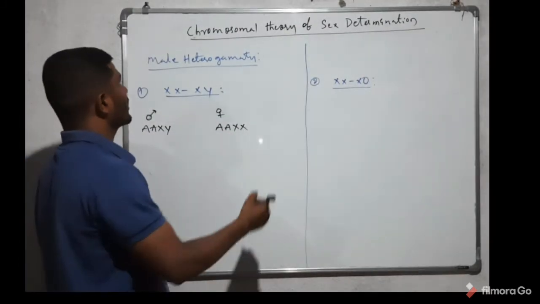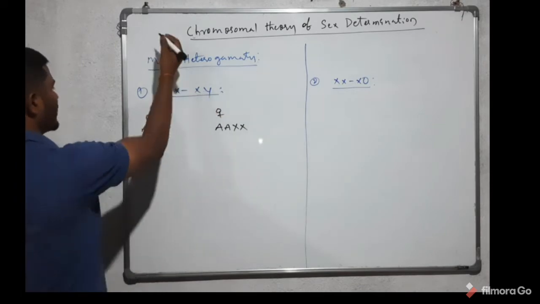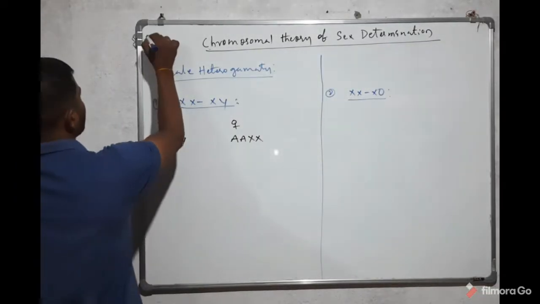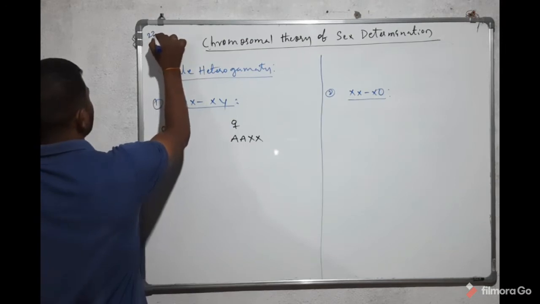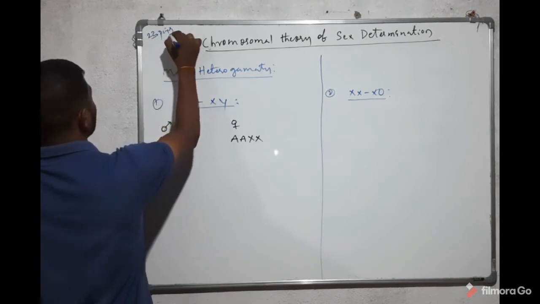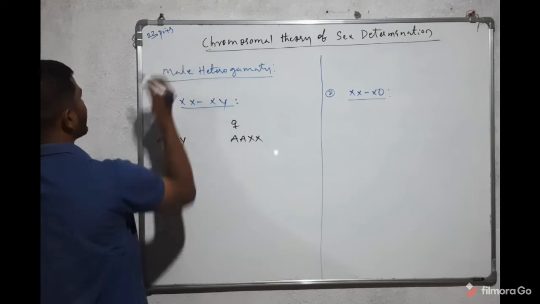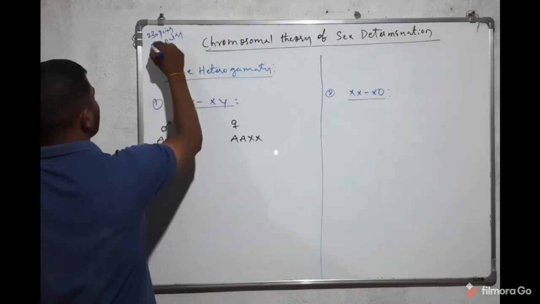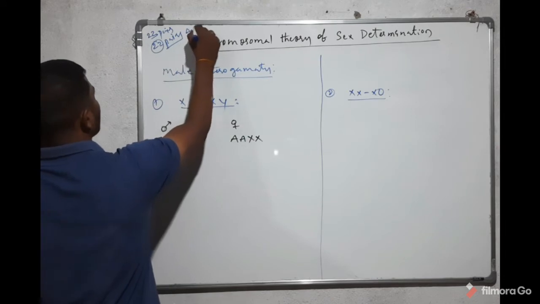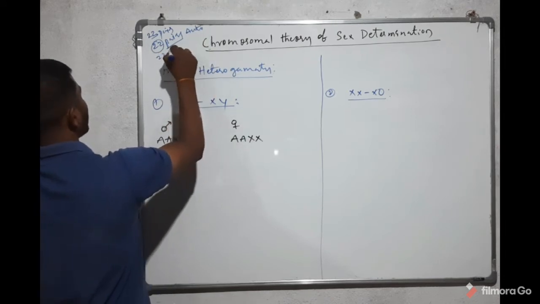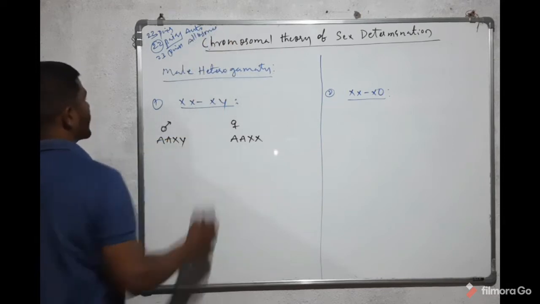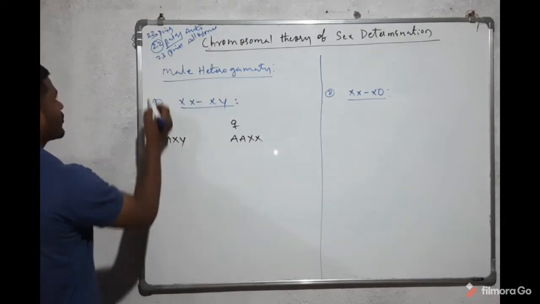Karyotype means, in case of human beings, 23 pairs of chromosomes are there. Of these, 22 pairs are autosomes and the 23rd pair is allosomes.